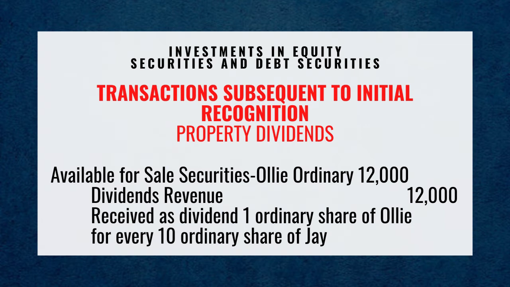Credit dividends revenue, 12,000 pesos. Receive as dividend 1 ordinary share of Oli for every 10 ordinary shares of J.